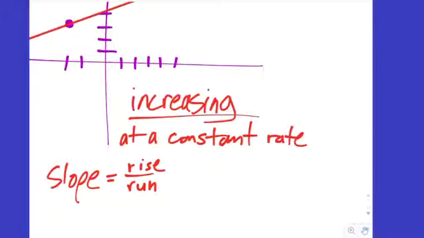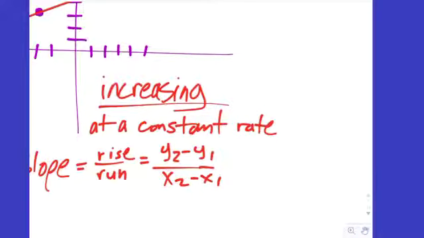And you knew that you could probably find it by doing y sub 2 minus y sub 1 over x sub 2 minus x sub 1, right? Remember that? And then there's like, what are those little subscript numbers, right? And they're called subscripts. You knew what they were. And then maybe you substituted the Greek letter delta and put delta y over delta x. Delta here not meaning rich, fertile crescent, but change, right? Change. The change in y over the change in x. So that's what a slope is. It is the rate of change of some quantity with respect to another quantity. That's what a slope is.